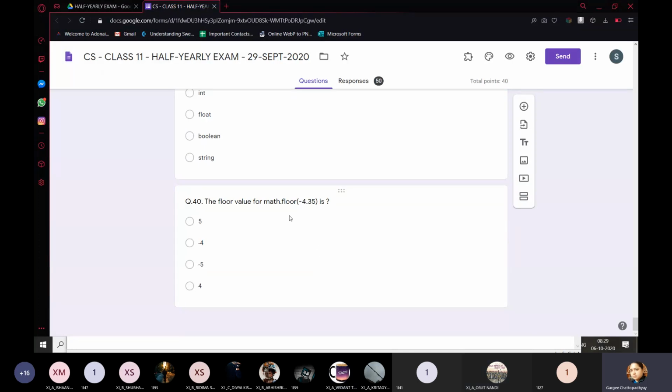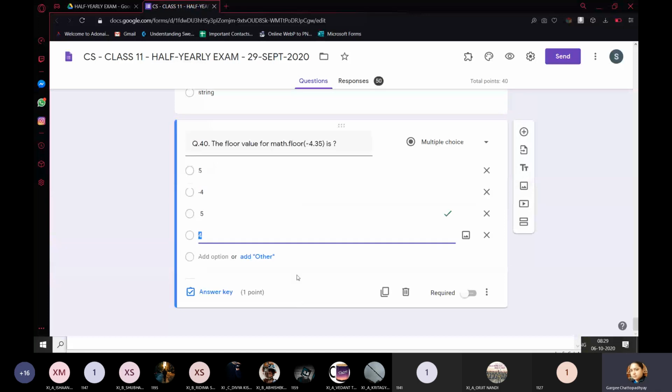The floor value for math for this value is, what is the floor for this value? It is minus 5. Yes, minus 4.35. The largest value which does not exceed minus 4.35 is minus 5.